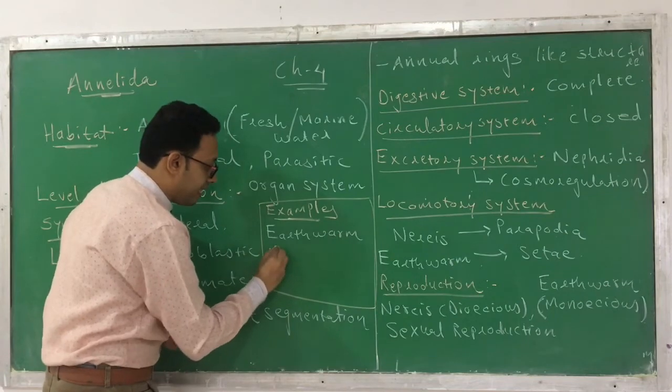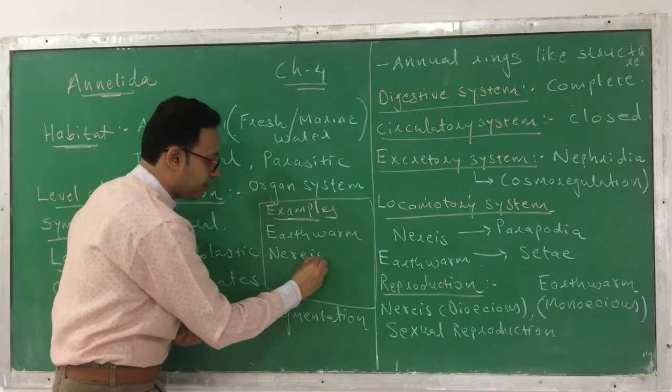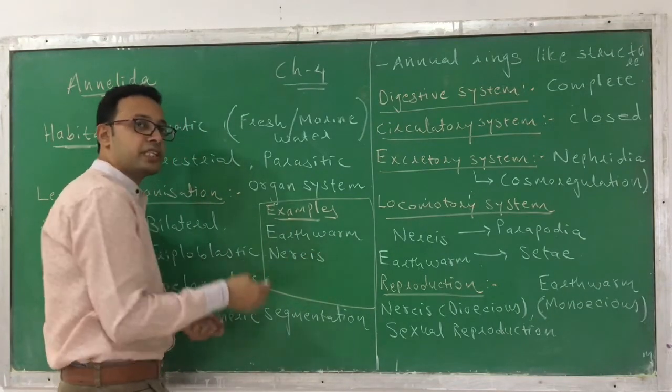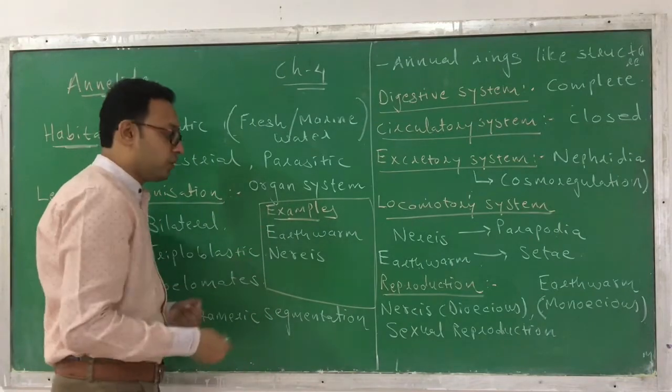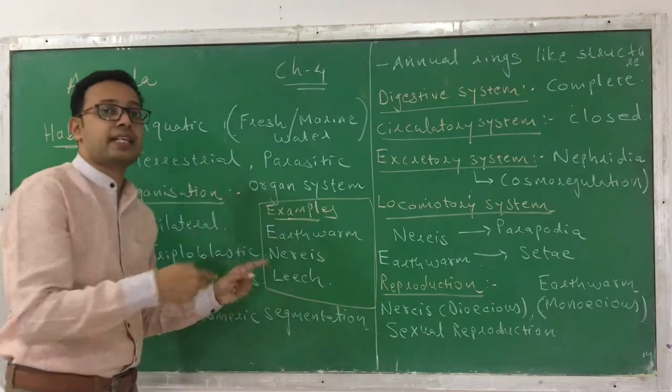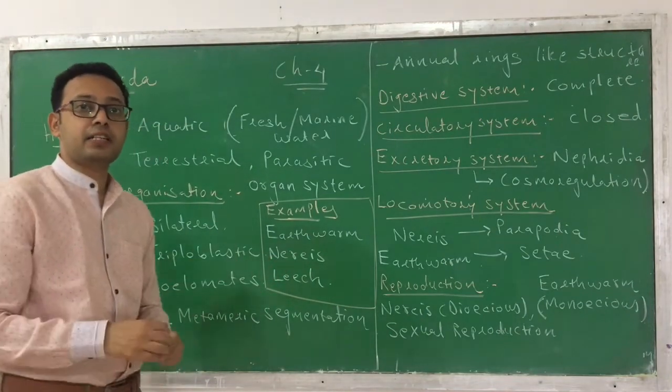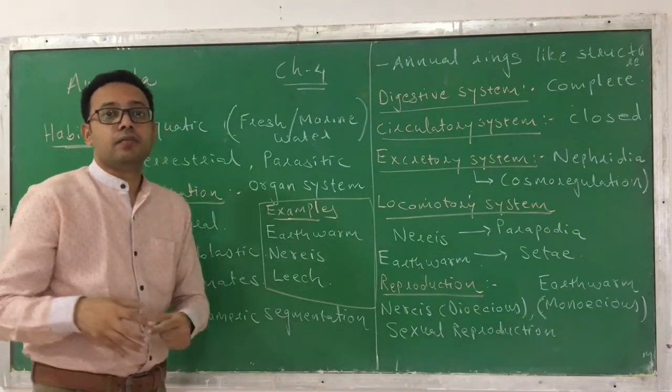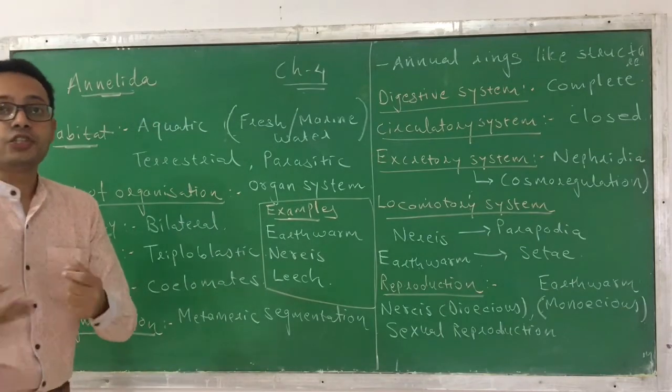Second one is Nereis. It is aquatic, found in the water. Okay, earthworm is found in the upper layer of the soil. And last one is leech. Leech is a parasitic annelid. Parasitic means it depends on another host for its nutrient requirement.